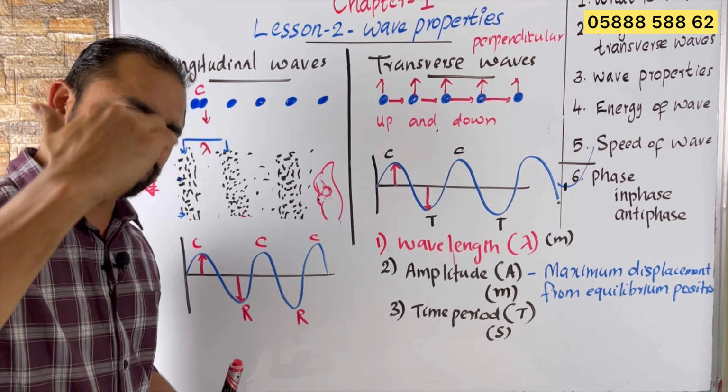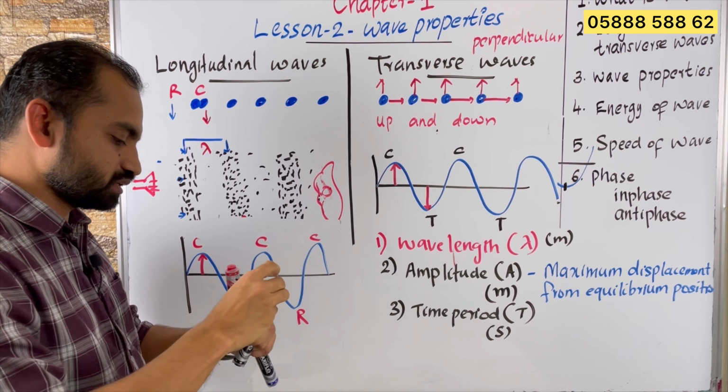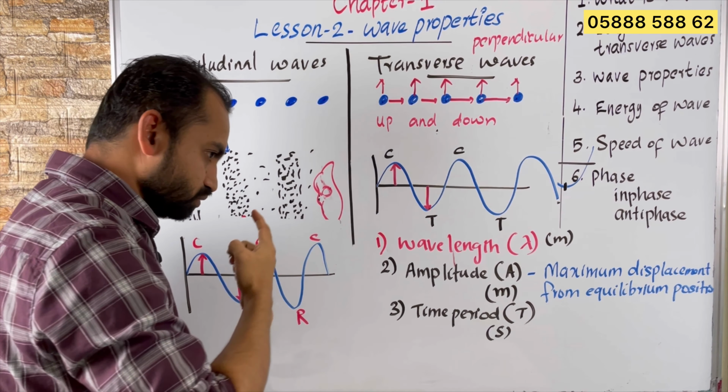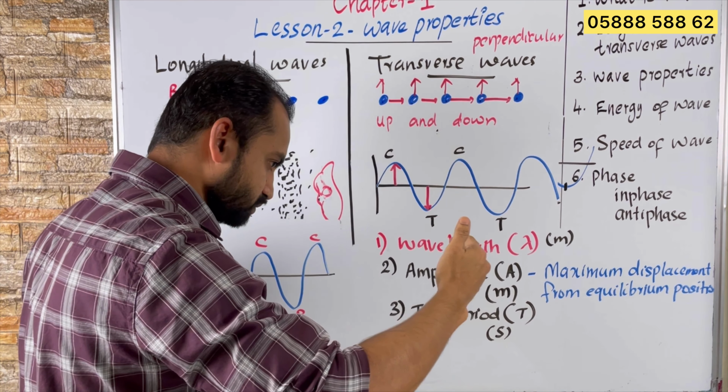So the time taken to complete one vibration. What is the meaning of one vibration? For example, this is the air particle here. So when I talk, this is moving forward, then it will move back, then will go to the original position. That is called one vibration. Like when you sing, it starts from the middle, goes forward, and comes back to the midpoint. That is called one vibration.